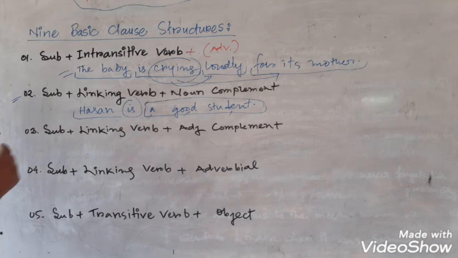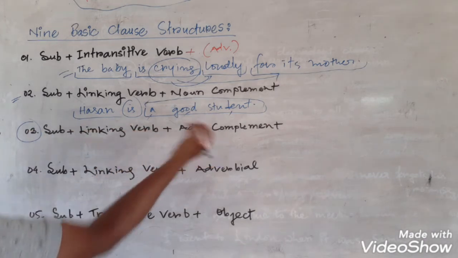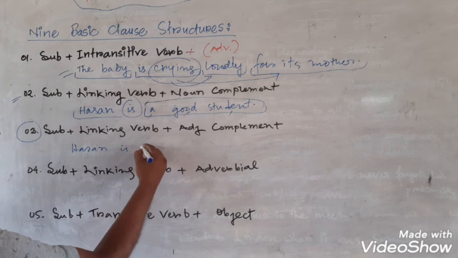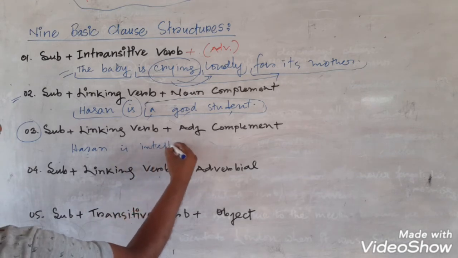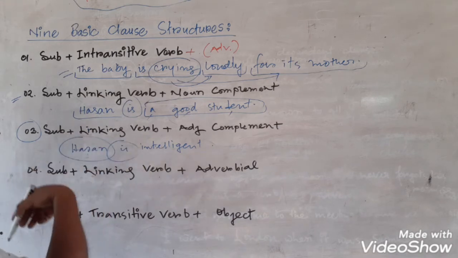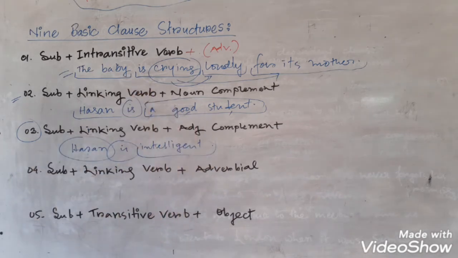Okay, then come to structure number 3, subject, linking verb, and adjective complement. Hassan is intelligent. Hassan is the subject, is is the linking verb, intelligent is the adjective complement. Hassan is intelligent. Our school is famous. Dhaka is famous for mosques.